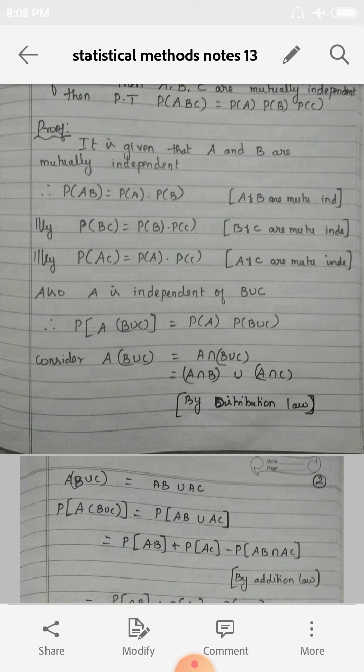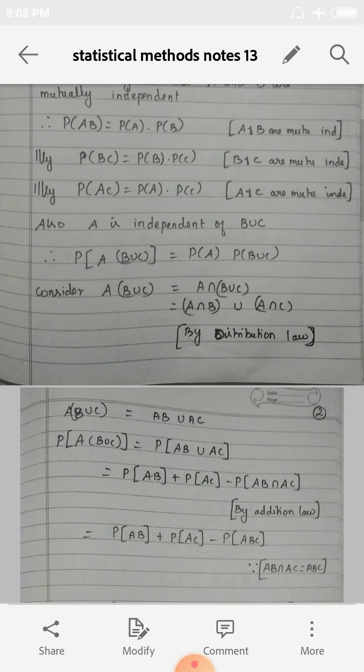Okay. And also, A is independent of B union C. So you have to take it as P of A into B union C is equal to P of A into P of B union C. Now consider A into B union C. A into B union C can be written as A intersection of B union C. Now by using the distribution law, you have to expand this.